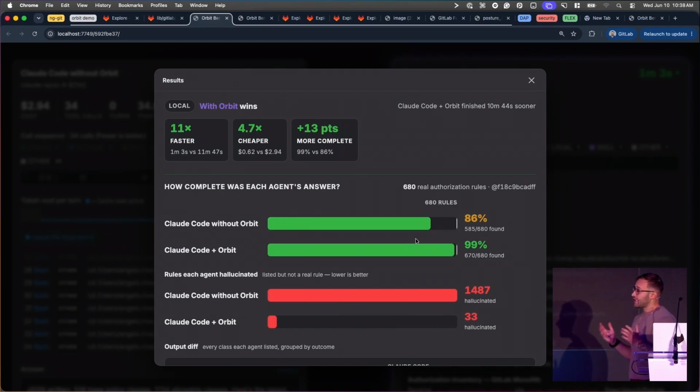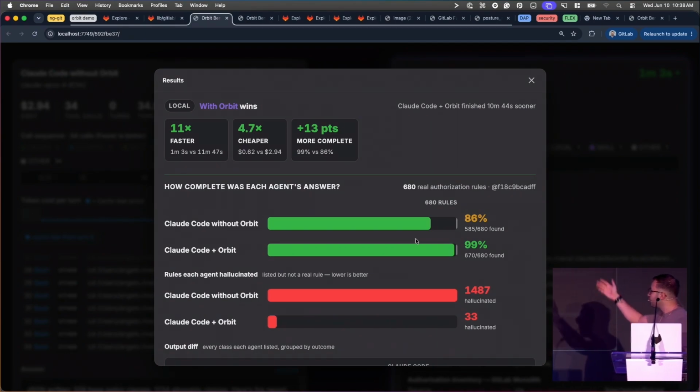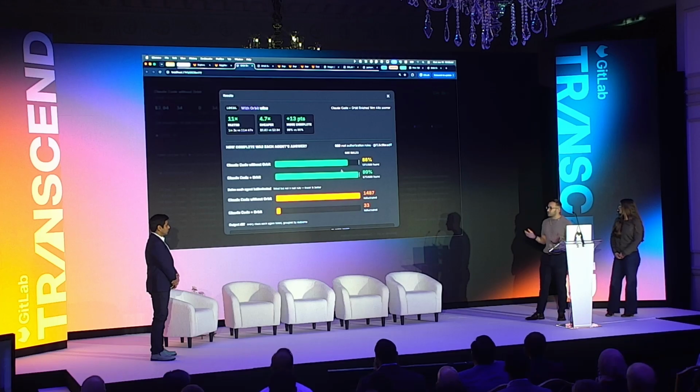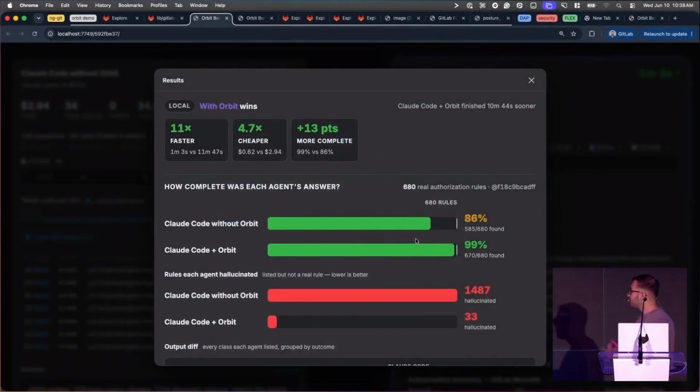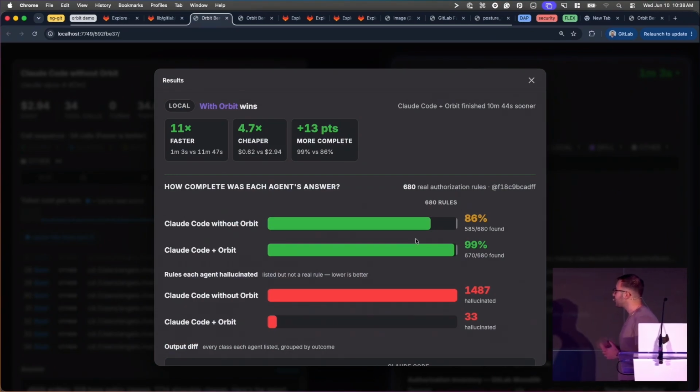What we did is we took the actual Ruby on Rails runtime, we generated a script to get that same class hierarchy, and as you can imagine, both of these Claude codes don't have access to that runtime. So what we're doing is comparing the classes that come from the actual runtime itself with the results from the agent. And we've instructed the agent to output those classes.